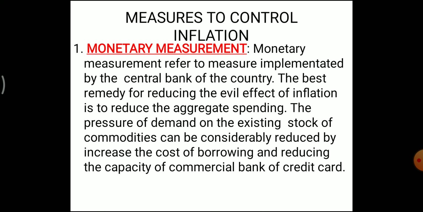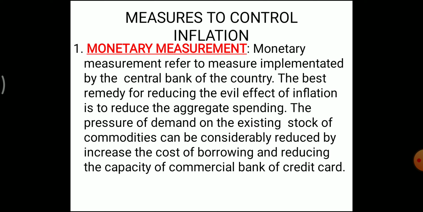The first measure is monetary measures. Monetary measures refer to measures implemented by the central bank of the country. The best remedy for reducing the effect of inflation is to reduce aggregate spending. The pressure of demand on the existing stock of commodities can be considerably reduced by increasing the cost of borrowing and reducing the capacity of commercial banks to create credit.